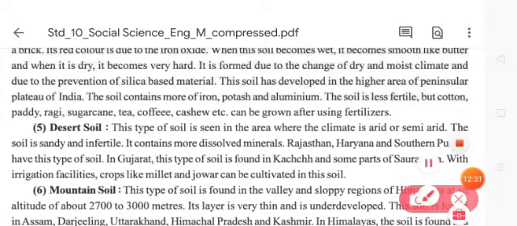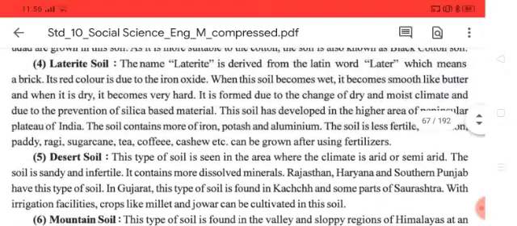Its red color is due to the iron mixture. So in the soil that iron mixture is there. When the soil becomes wet, it becomes smooth like butter, and when it is dry... Once again I'll read that one. When the soil becomes wet, it becomes smooth like butter.